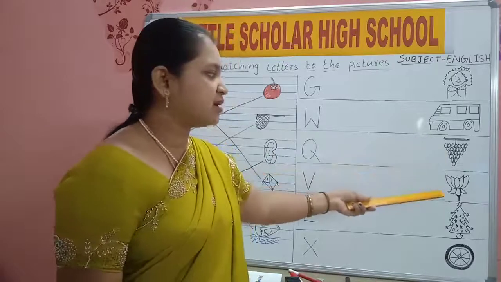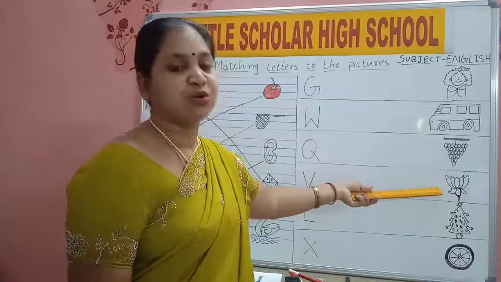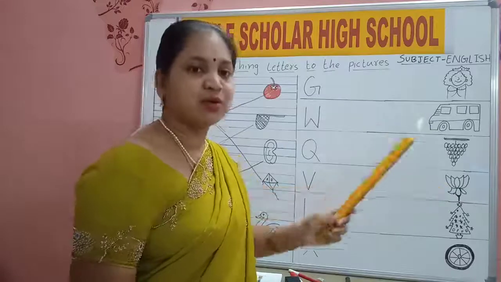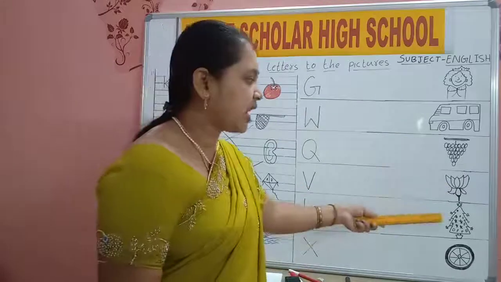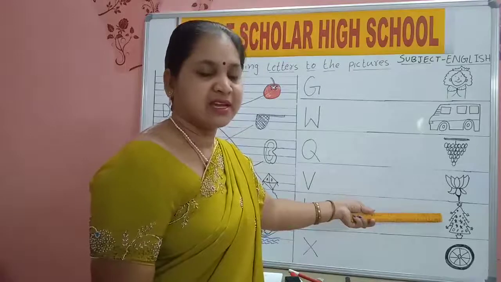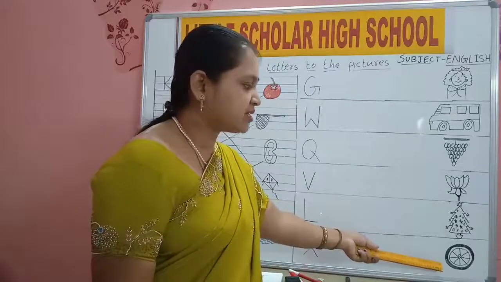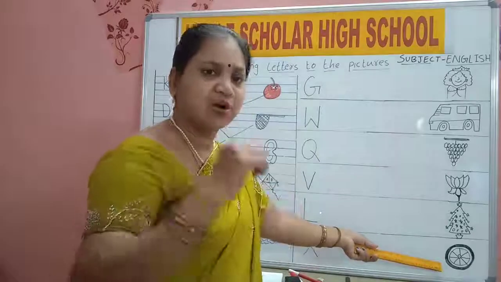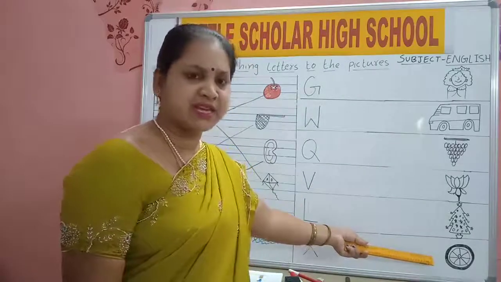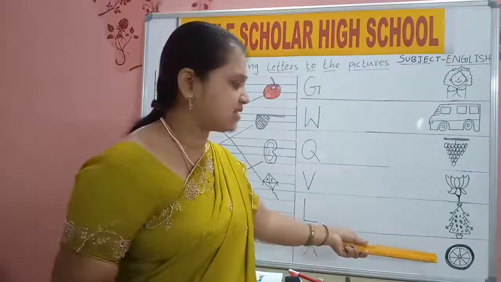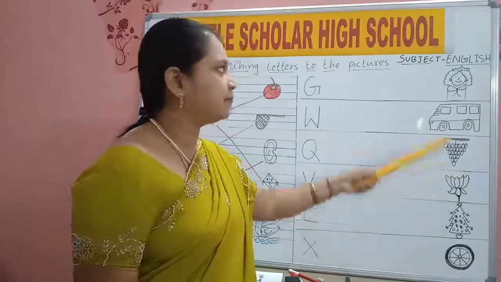Now say which one is this? Lotus. It is a flower. And what is this? Yes, Christmas tree, no? Xmas. And what is this? Wheel. All the vehicles have wheels. Your bicycle also has 2 wheels.